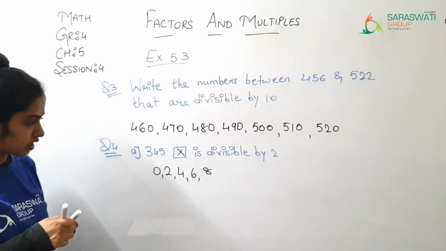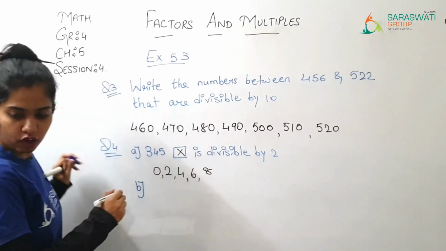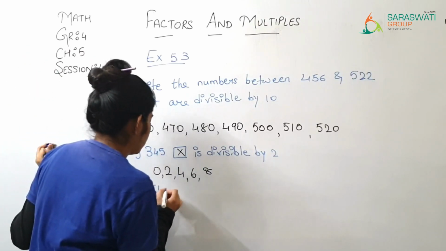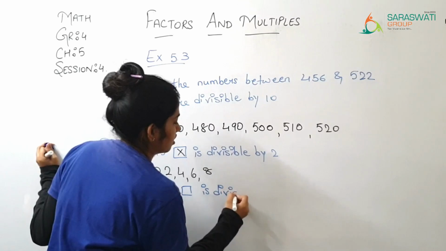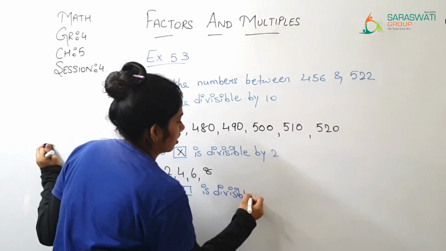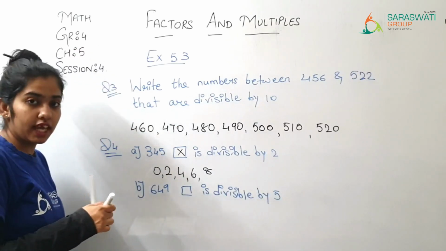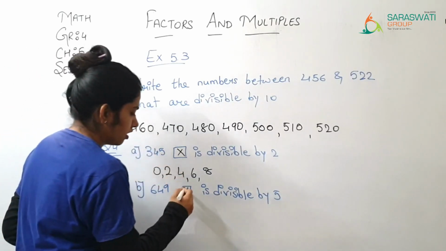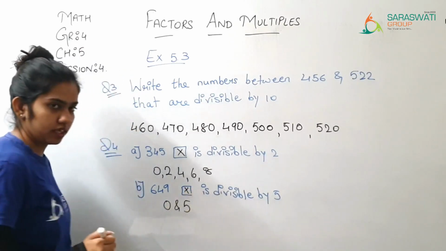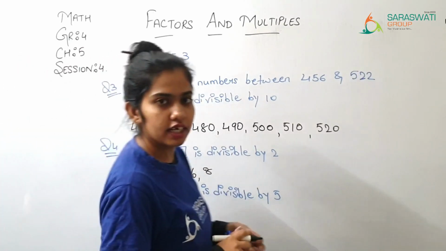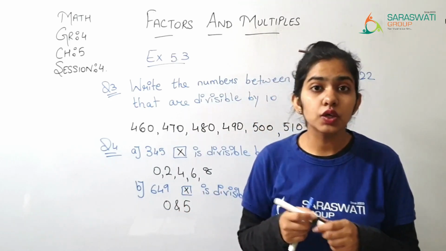Then afterward B. 649 is divisible by 5? No, because here it is 9, so it is not divisible by 5 because we don't have 0 and 5. That's why. So for our better understanding, we have written down 0 and 5. Now 10th you can do it by yourself.